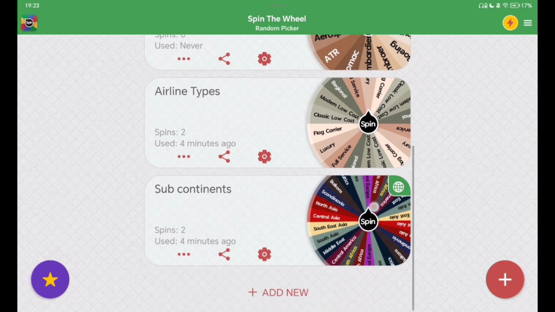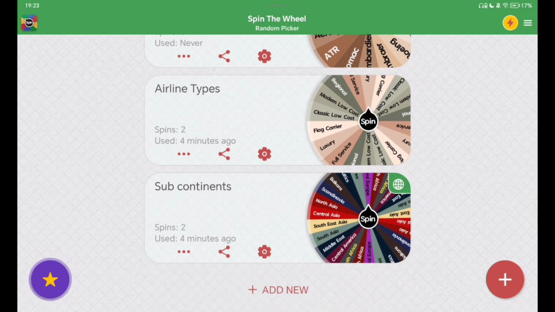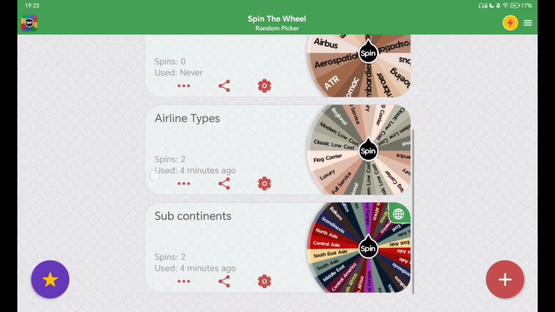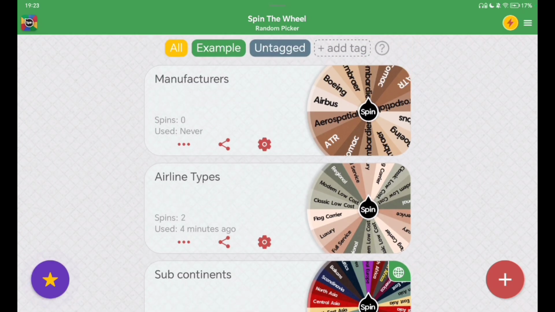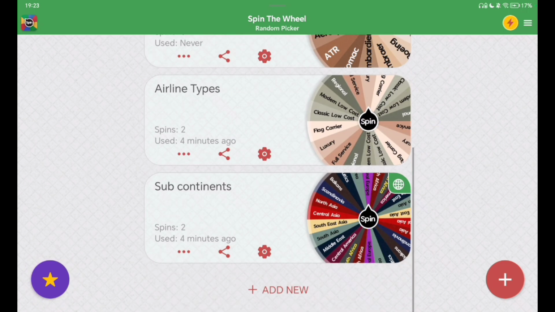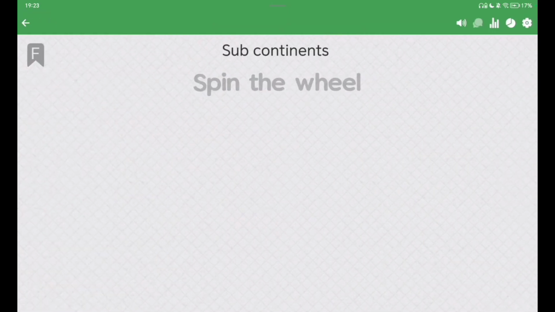First of all, we will spin the subcontinents wheel. That gives us a subcontinent where our airline will be based. Then, we're going to spin the airline types wheel, and that will give us an airline type from about 7 in there, which we have to build. And then finally, we're going to spin the manufacturer's wheel, which will give us the manufacturer which we have to get our first aircraft type from. So 3 wheel spins today.